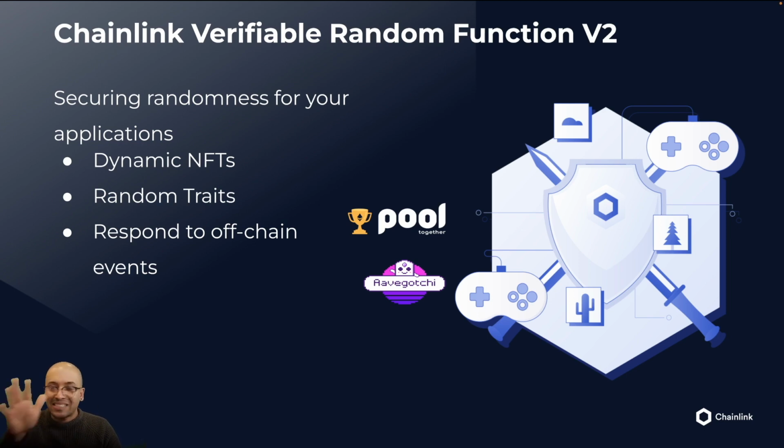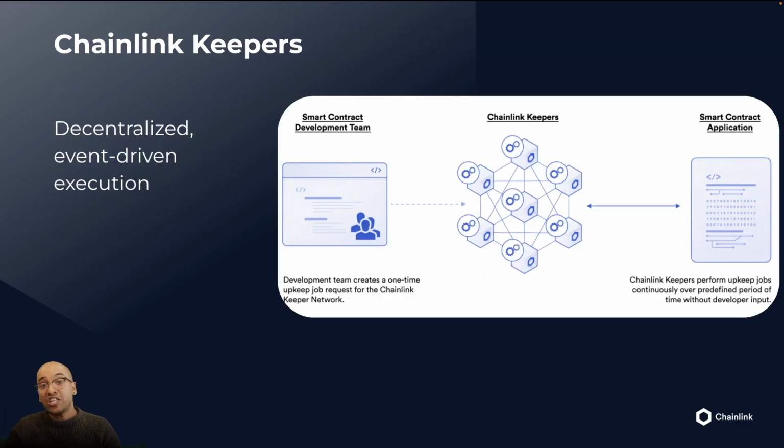Also, VRF is used extensively in a bunch of games and other use cases where we really need to cryptographically guarantee a fair outcome. Now, in addition to the data feeds and the randomness, Chainlink has also launched its own Keepers network. Keepers are a way to automate the execution of your smart contracts, so your contracts can keep working and be invoked without developer input. Again, we'll use this today, so you'll see what I mean.